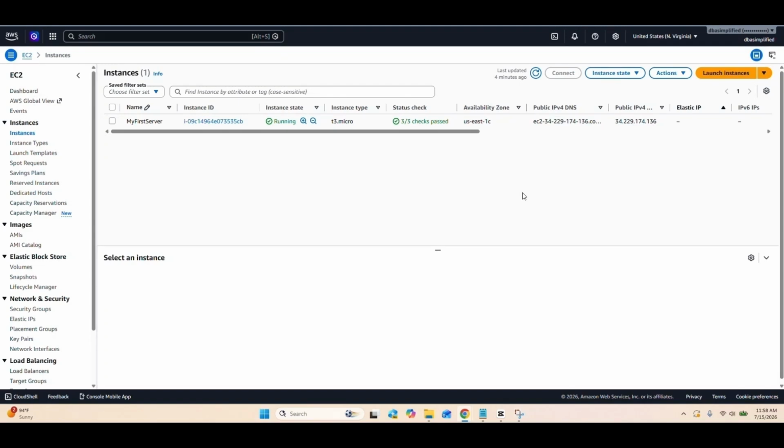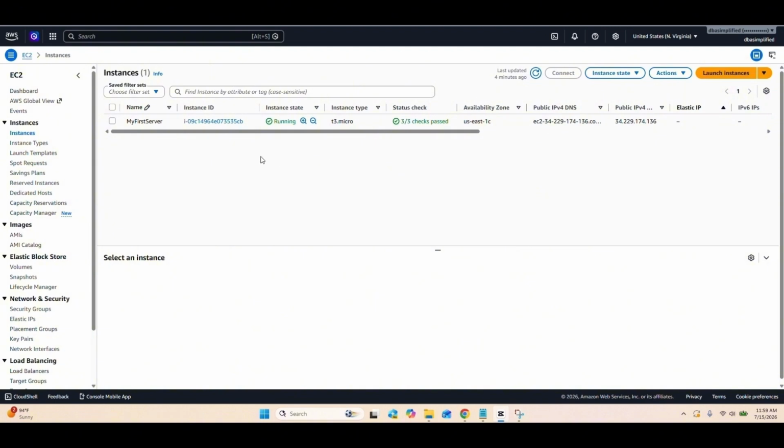Need more CPU or memory for your EC2 instance? You do not need to rebuild your server from scratch. In this video, I'll show you how to safely resize your EC2 instance without rebuilding your server or losing any of your data. Let's get started.